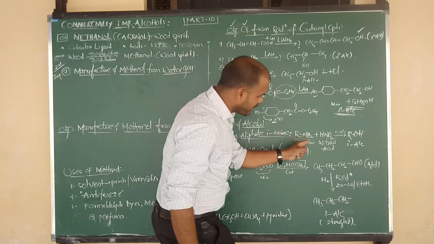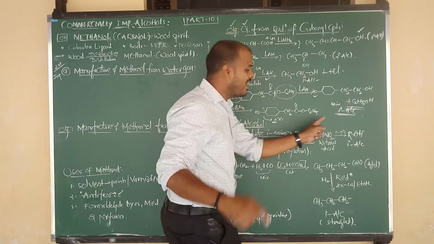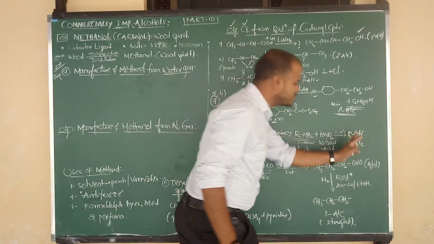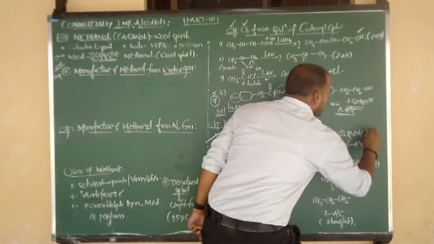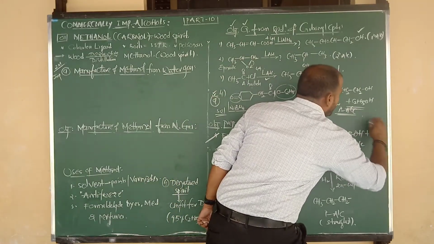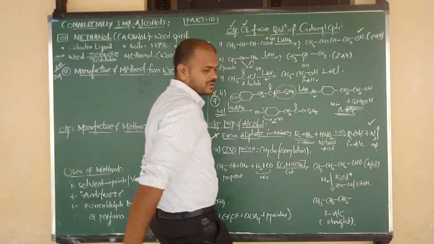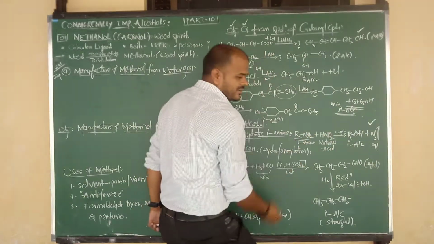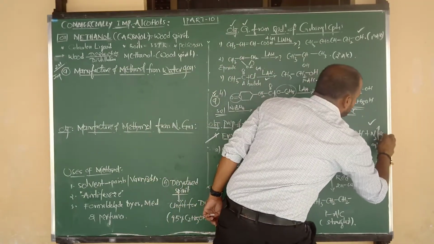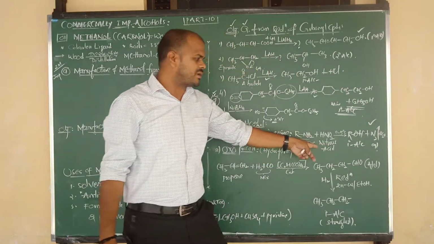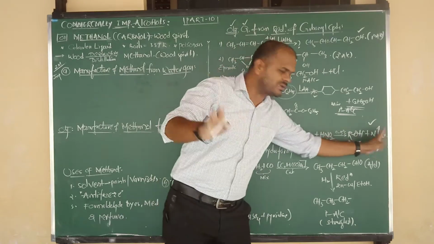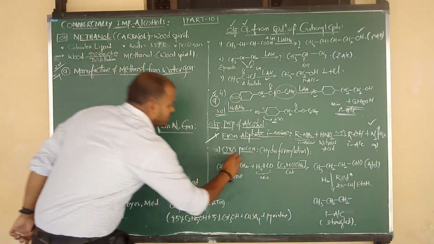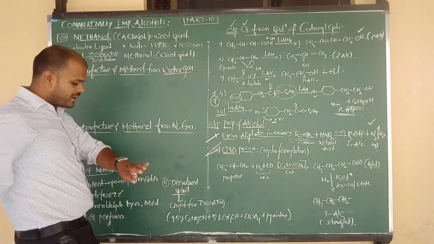Right. Aliphatic primary amines on reaction with nitrous acid at 0 to 5 degrees Celsius give what? Primary alcohol. Here one nitrogen, and here one nitrogen. Two N atoms are there that we will get in the form of nitrogen gas. Very important. And the remaining H and OH are there, so we will get a water molecule also. So aliphatic primary amines on reaction with nitrous acid at 0 to 5 degrees Celsius give alcohols, nitrogen gas and a water molecule.